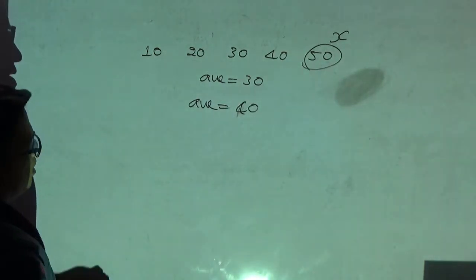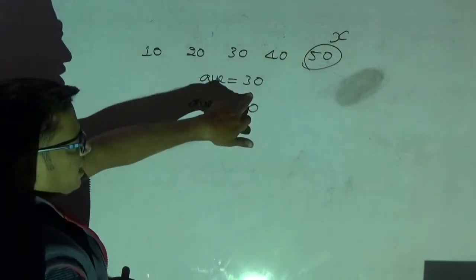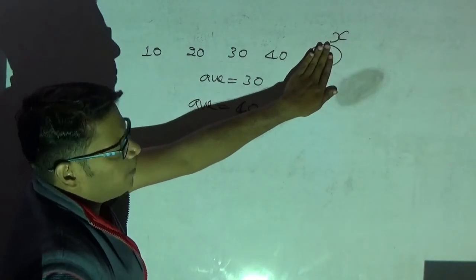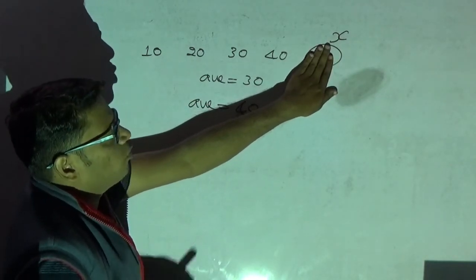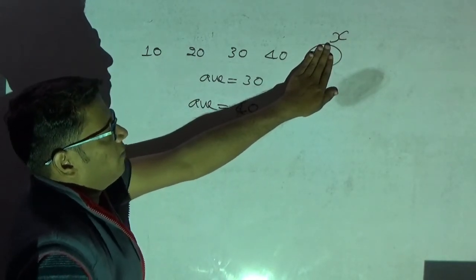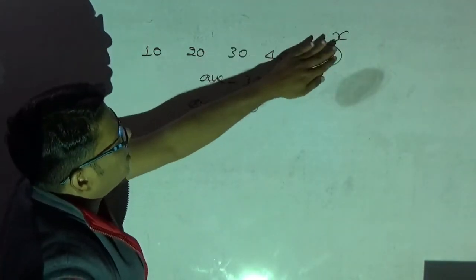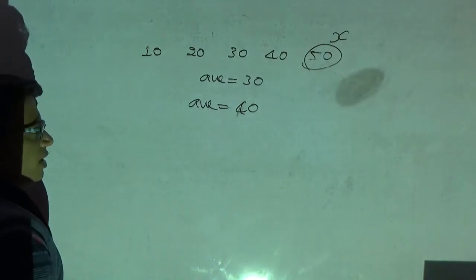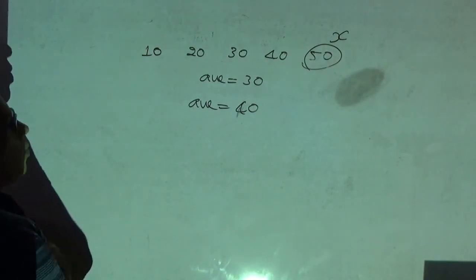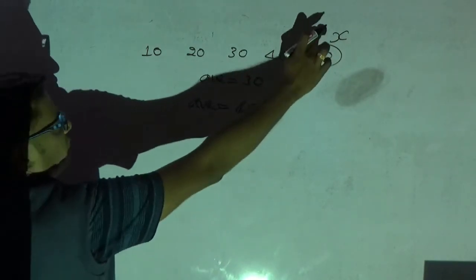Okay, now please see here. Earlier, the average was 30. Instead of 50, one new person will come, whose age is X, I don't know. When he replaces him, the average becomes 40. Then they are asking you, what is the age of this new person?